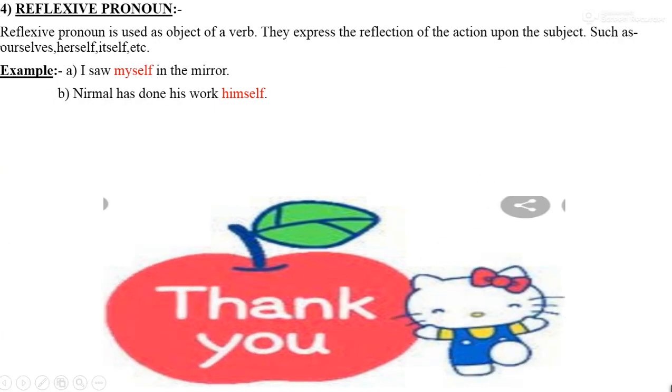Next pronoun is reflexive pronoun. A reflexive pronoun is used as the object of a verb. They express the reflection of the action upon the subject, such as ourselves, herself, itself, etc. Example, number A, I saw myself in the mirror. Number B, Nirmal has done his work himself.